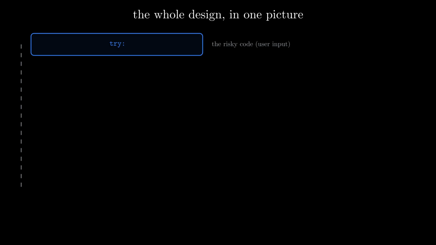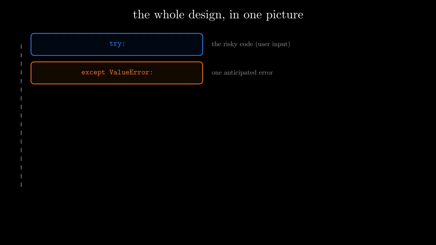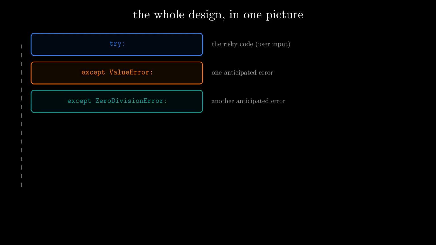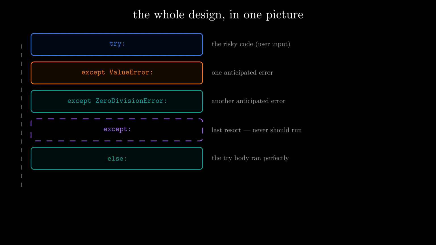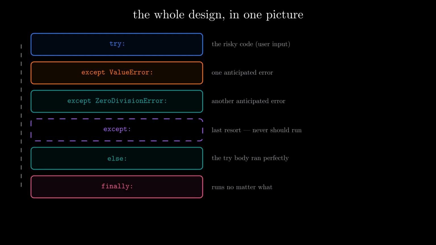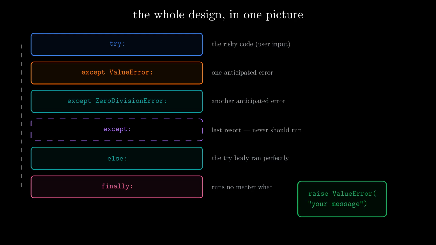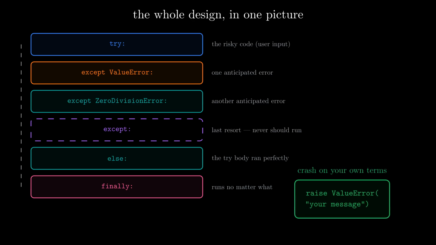Step back and the design is visible. Wrap unpredictable operations like user input in a try. Give every error you can anticipate its own named except block, and keep a bare catch-all at the end for the disasters you cannot. Reach for else when success deserves its own step, and finally when cleanup must happen no matter what. And when a value is too broken to continue, do not fail silently and do not juggle flag values. Raise your own exception with your own message and crash on your own terms.